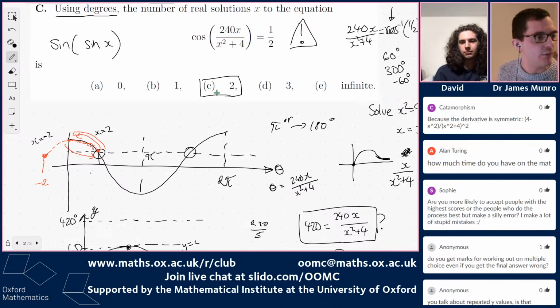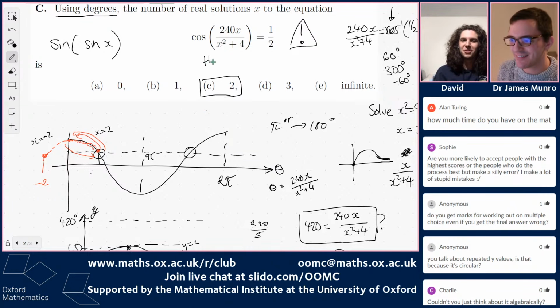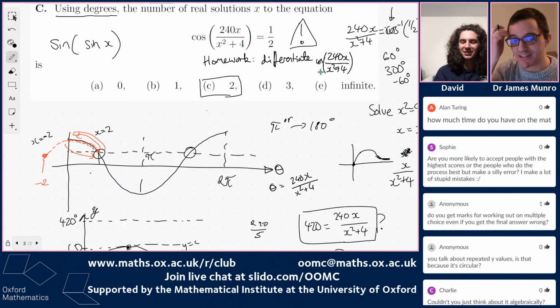Oh, and catamorphism at the top here in chat knows how to differentiate x over x squared plus 4, which I was trying to avoid doing, but if you know how to differentiate, try this one at home. Right. Oh, look, homework. Differentiate that. If you're feeling brave, differentiate the whole thing. Include cos. Oh, include the cos? Okay. Sometimes I set homework, and I need people to understand that it's not really homework I'm expecting you to do, and I'm not going to mark it. But hey, here's something to try at home if you want to.